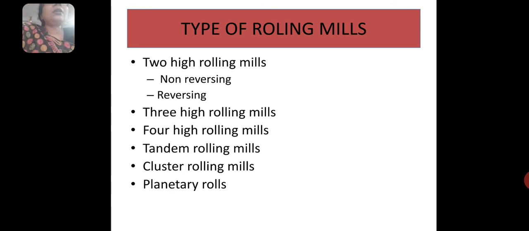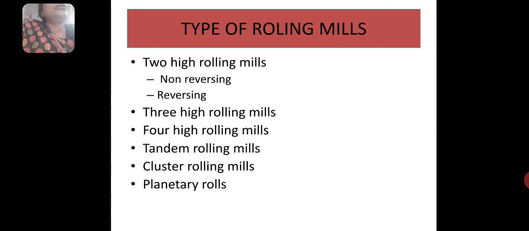So this is all about the rolling process. The rolling process is done by passing the material through a pair of rolls. In a nutshell, we understand that by rolling we get different shape, size, surface finish and specifically reduction in thickness.